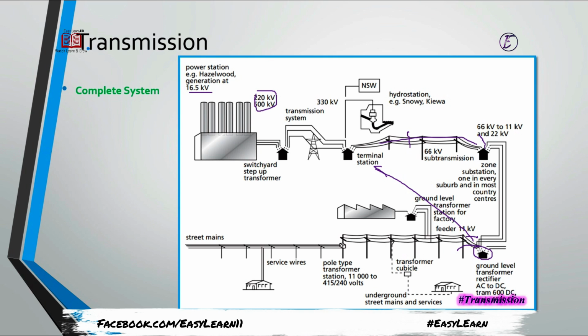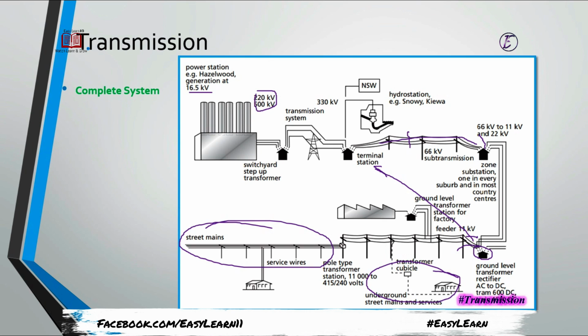And then we have a cubic transformer, cubic and underground street mains and services. This is the distribution system towards the users, where we reduce the 11 kilovolts into 415 for the 3-phase or 440 for the 3-phase, to 220 to 240 for the user ends.